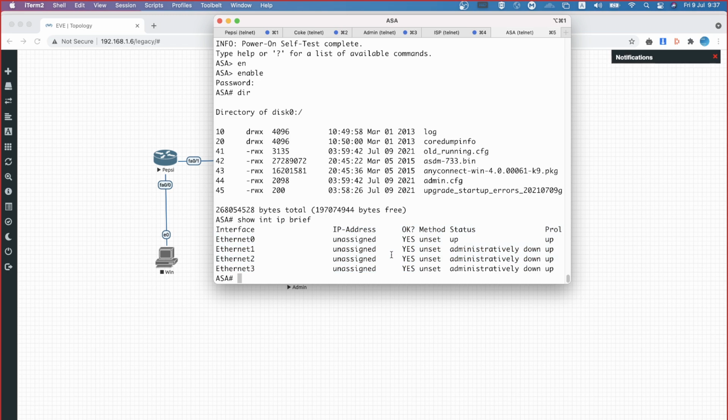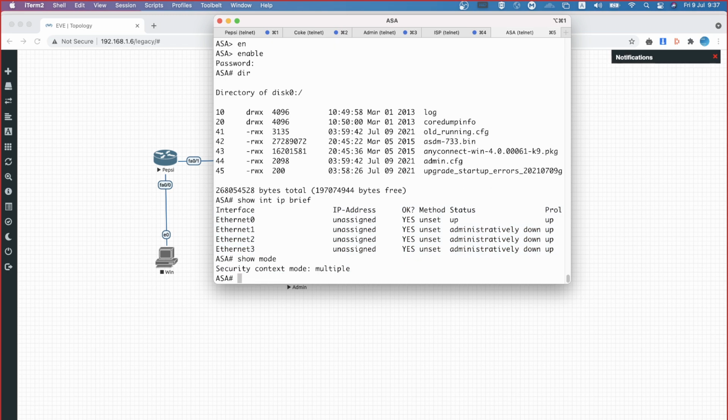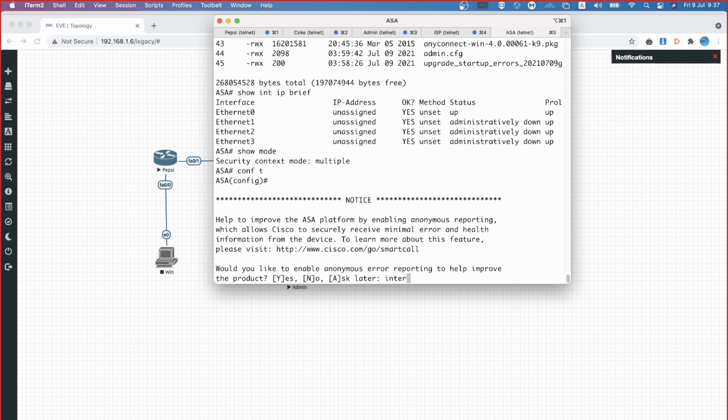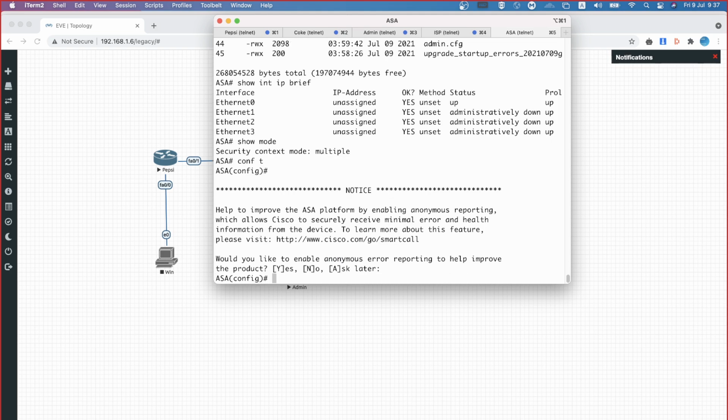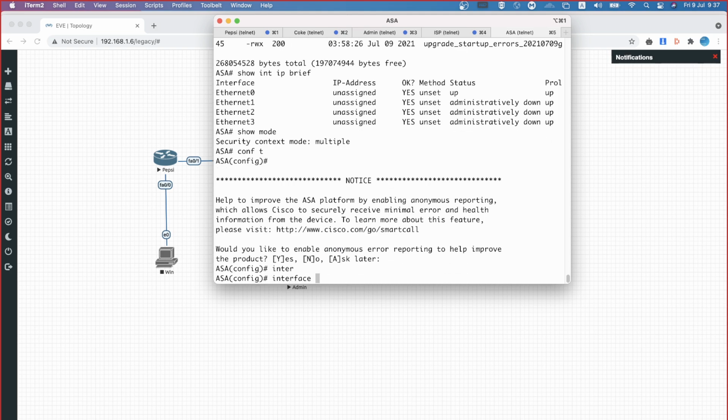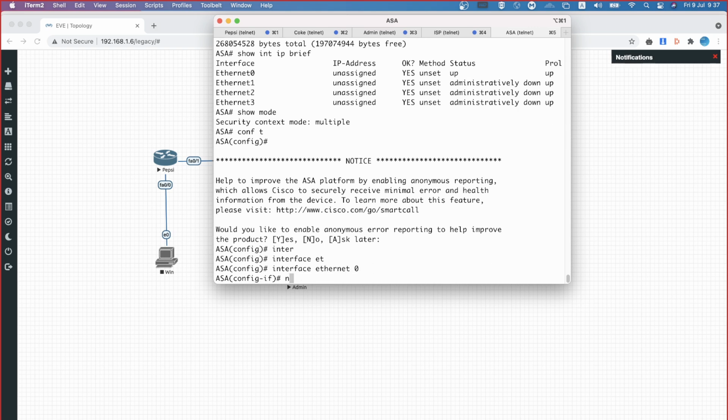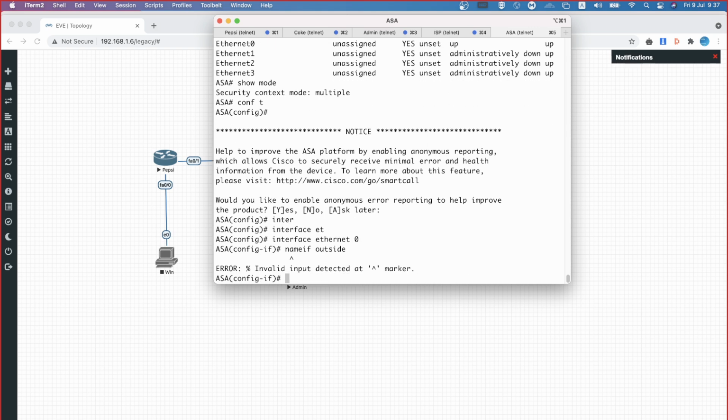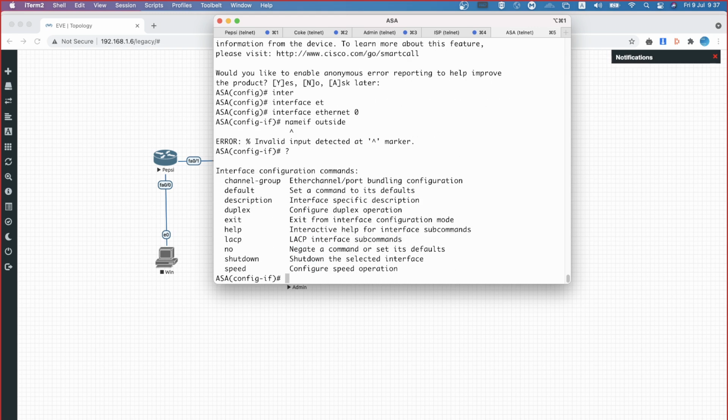Okay. Now the point is, check out the mode. Now the system is in multiple mode. I am trying to configure an IP address for the interface in multi-context mode. Interface Ethernet 0, then nameif outside or whatever it is. See here what it is saying. The command itself is not applicable for me. See here what set of commands I have. I don't have the IP address command at all.